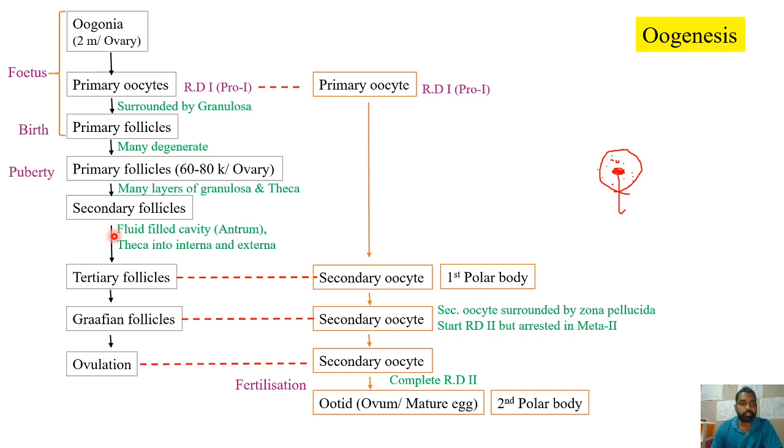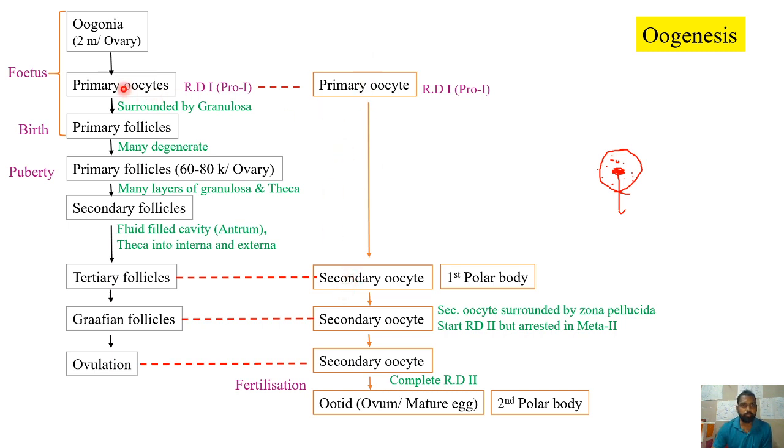Later, once this process is completed, after attaining this antrum and this theca interna and externa, this secondary follicle is now considered a tertiary follicle. This tertiary follicle is the stage where the primary oocyte will complete the first meiotic division.